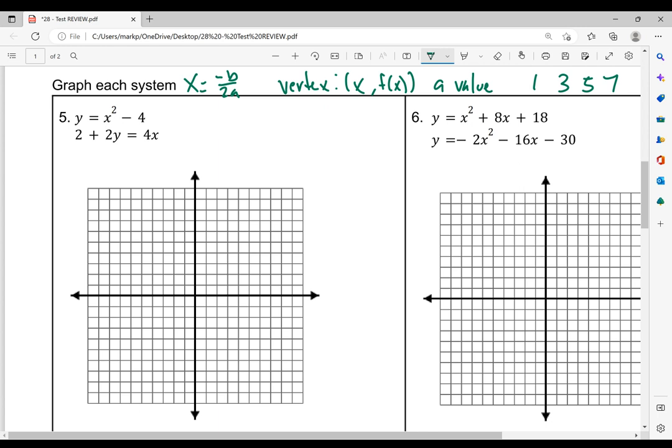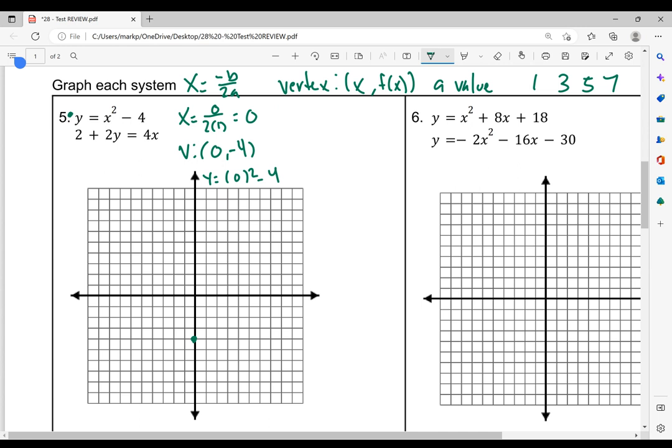All right, so for the first one, we'll do the quadratic function in green, like I said. So a is 1, b is 0. So x equals the opposite of b, which is 0, over 2 times 1, which is going to be 0. So for my vertex, 0 comma, now we're going to plug that 0 into that function. So y equals 0 squared minus 4. So 0 minus 4 is negative 4. Okay, so let's go ahead and graph that point. Negative 1, negative 2, negative 3, negative 4.